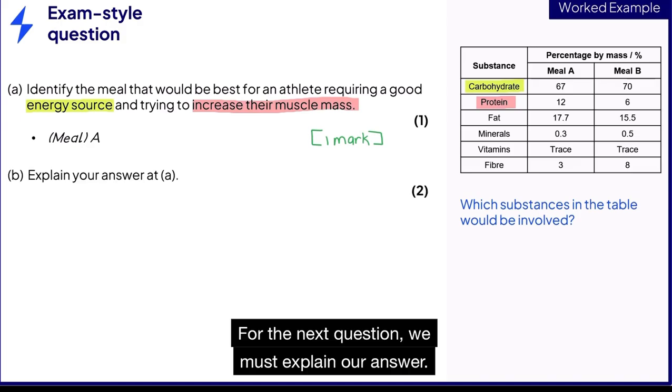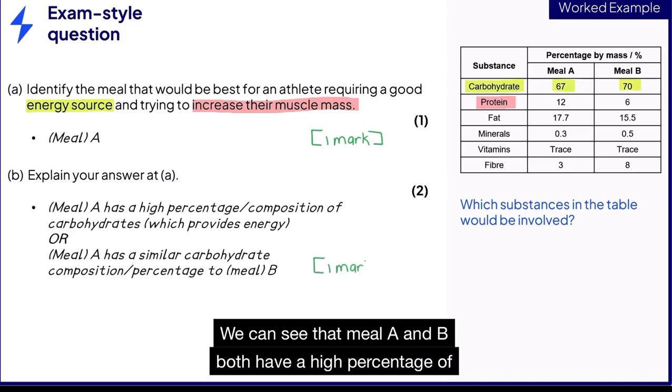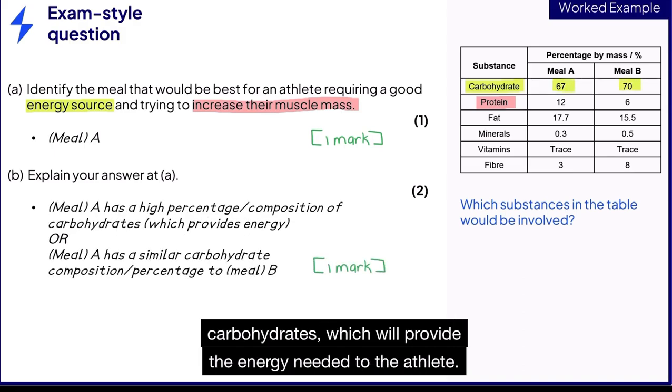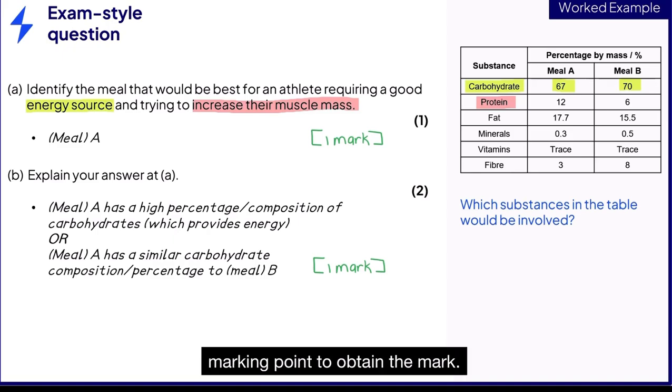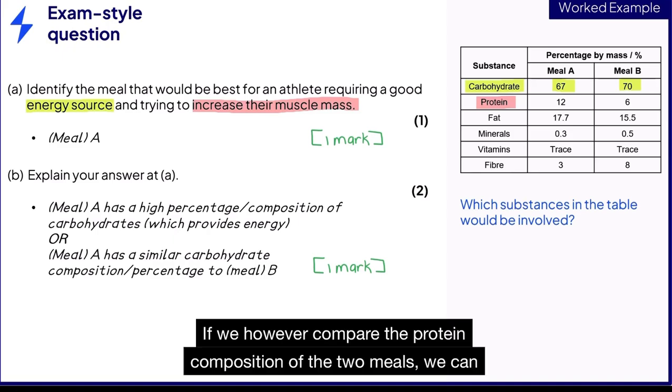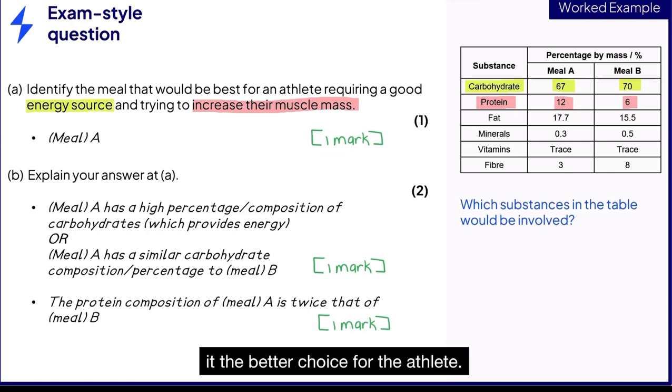For the next question, we must explain our answer. We can see that meal A and B both have a high percentage of carbohydrates, which will provide the energy needed to the athlete. Note that there are several ways in which you could word this marking point to obtain the mark. If we however compare the protein composition of the two meals, we can see that meal A has twice the amount of protein compared to meal B, which makes it the better choice for the athlete.